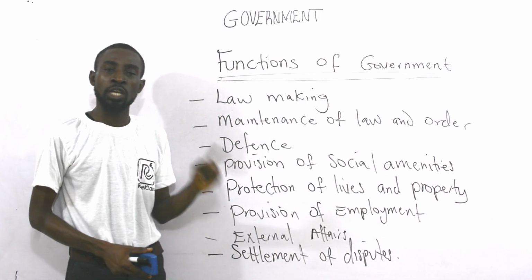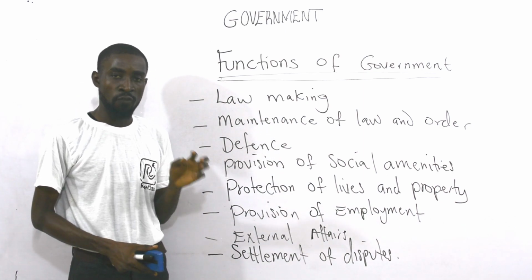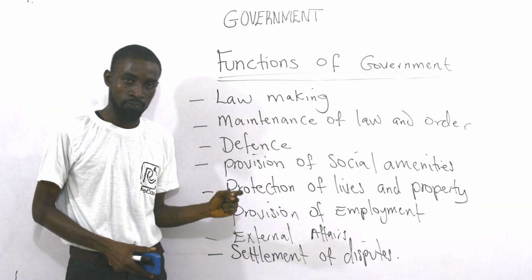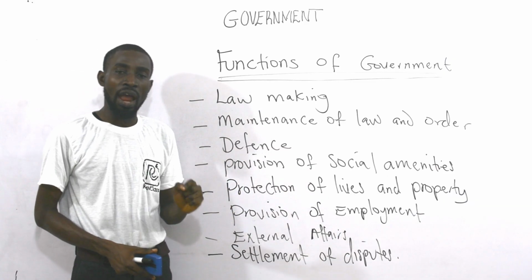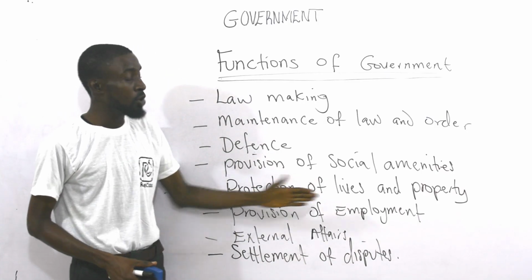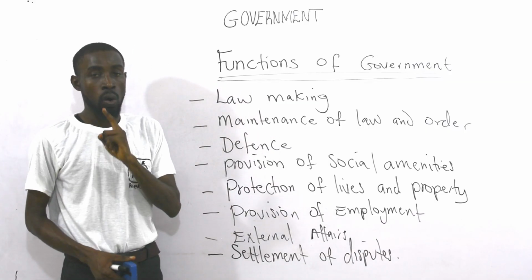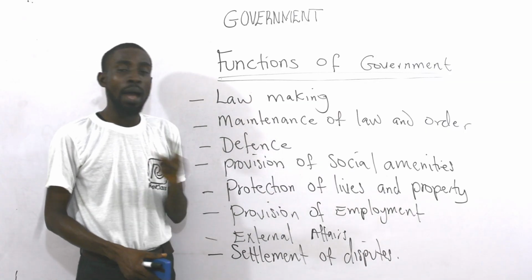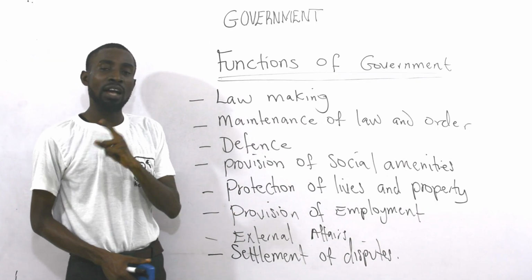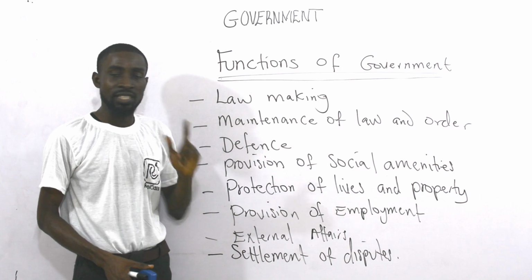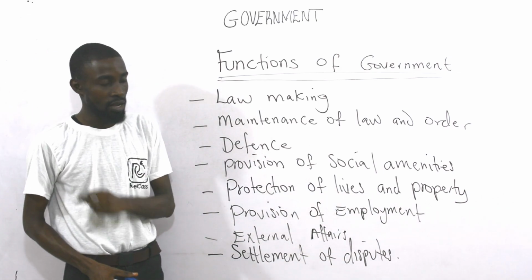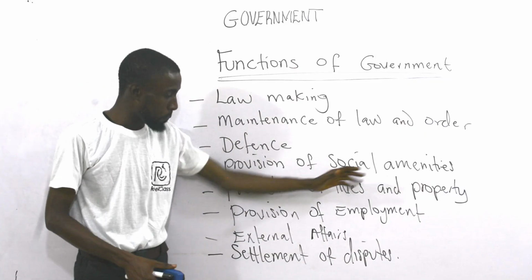Nobody can take your life, because one of the fundamental rights of the people, as entrenched in the constitution, is that everybody has the right to life and the right to acquire property. So you have the right to live, and nobody shall take your life. You have the right to acquire property, and nobody shall encroach on your property. If anybody tries to encroach on your existence or your property, it is the duty of the government through the police and the judicial organ to protect such lives and property.